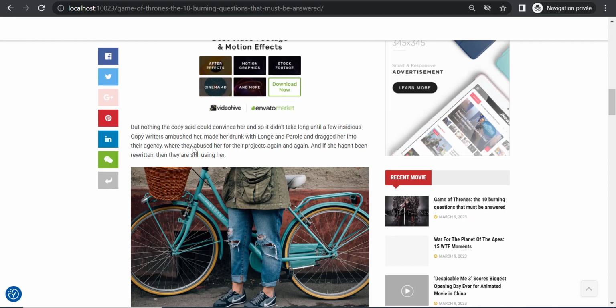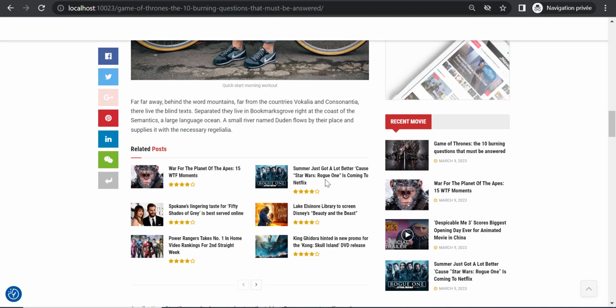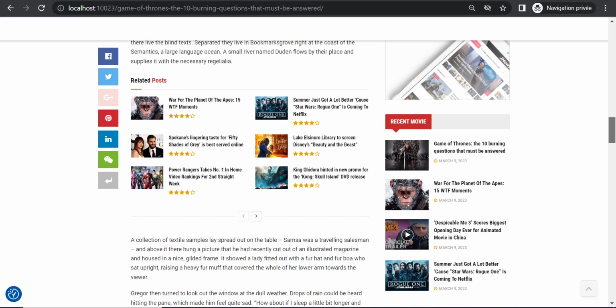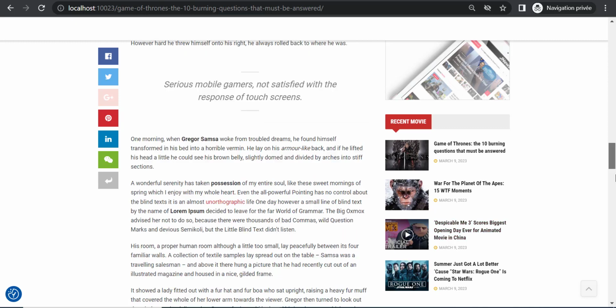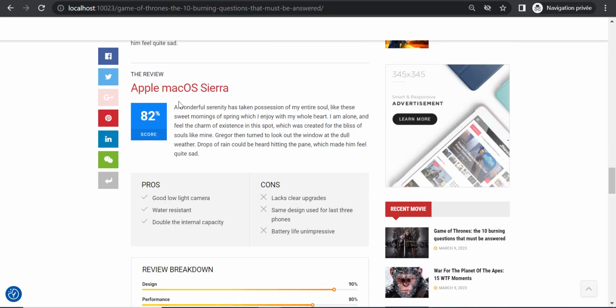Now inside the article, you can see some ads, and interesting, you can see some related posts, right? I'll show you how to add related posts inside of the article. At the right-hand side, you can see a pretty good looking sidebar with some recent movie reviews. And at the bottom, you can actually add reviews of a product or even of a movie host or a movie website.